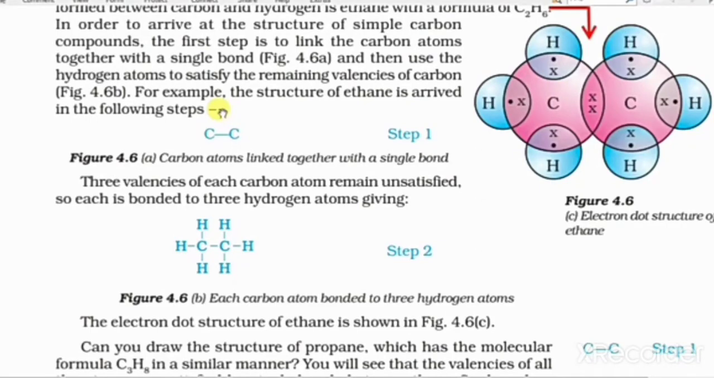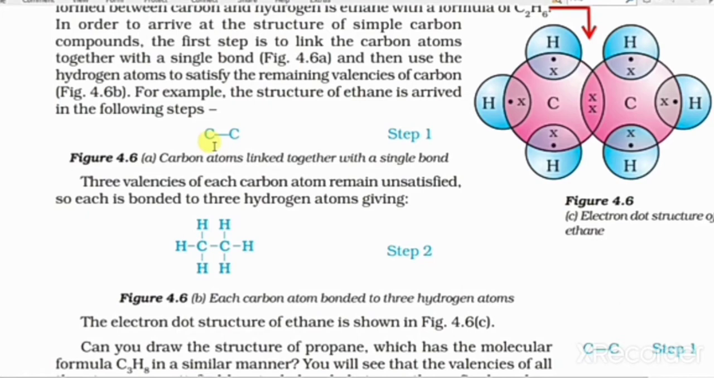Hello, students. Let us continue the topic propane. The propane molecule contains three carbon atoms and has the molecular formula C3H8, which means three carbon atoms attached to one another with 8 hydrogen. Here you will see the valency of all the atoms.